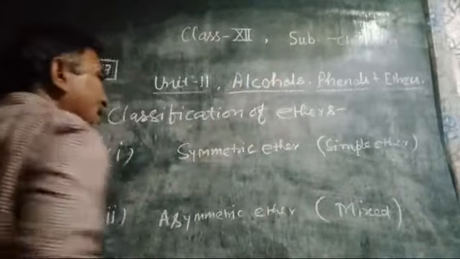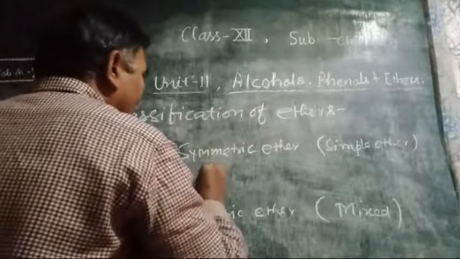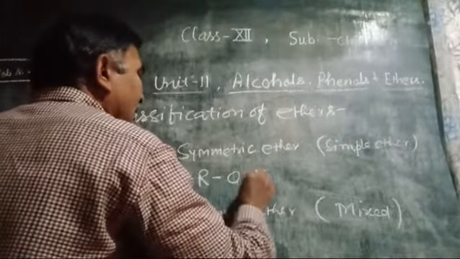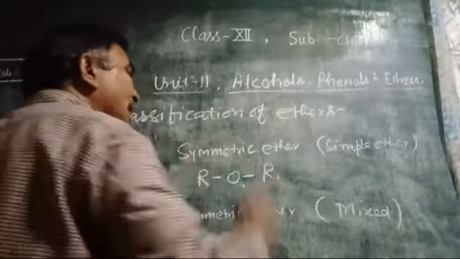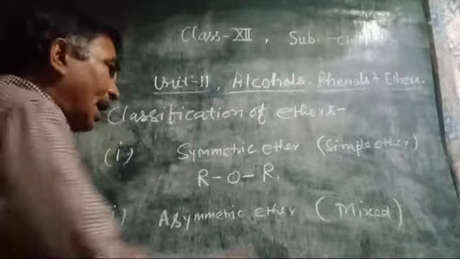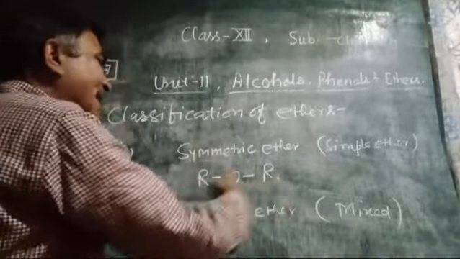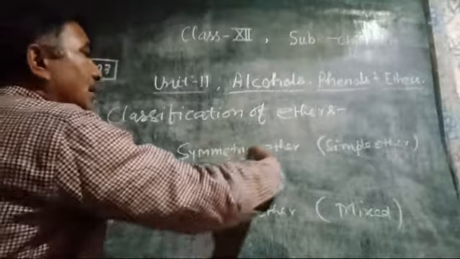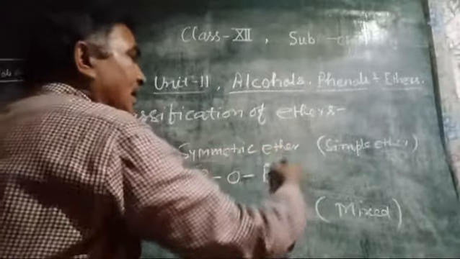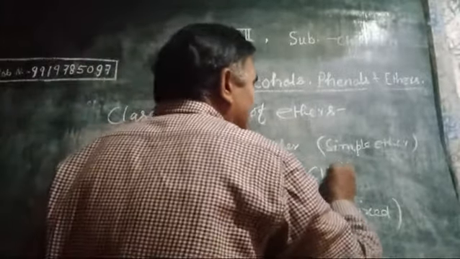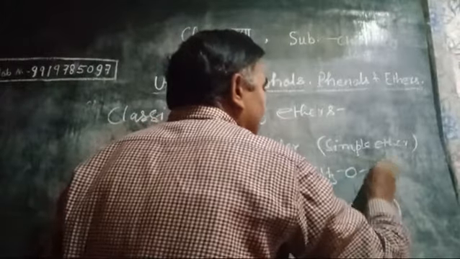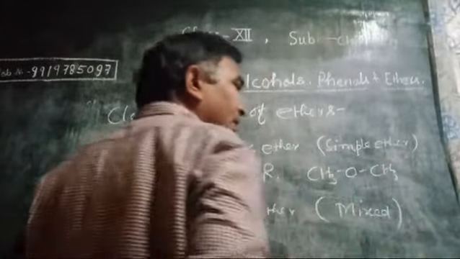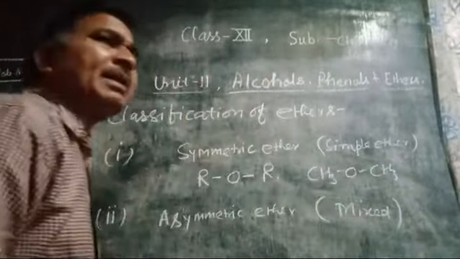Now what is symmetric ether? When both the alkyls attached in ether are similar, then it is called symmetric ether or simple ether, such as CH3OCH3, methoxymethane or dimethyl ether.